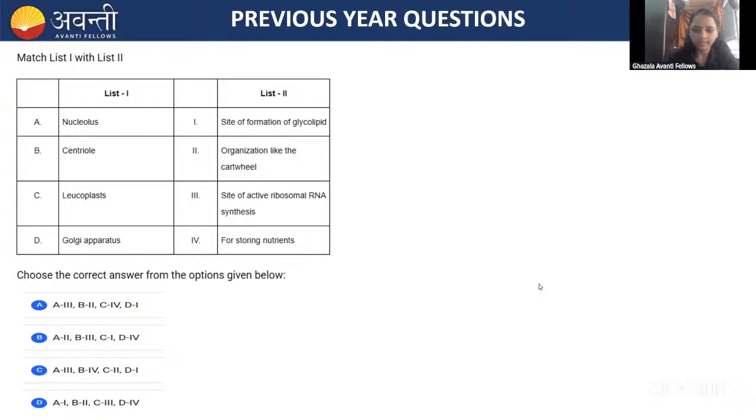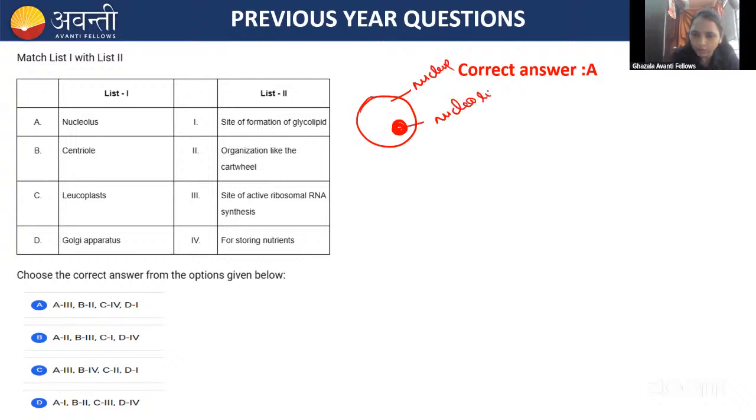Okay, see here, guys. The correct answer is A. When we talk about the nucleus, inside it there is a nucleolus. Inside the nucleus, the ribosomal RNA is synthesized. Inside the nucleus only, the DNA replication, RNA synthesis, all these things happen. So here, the ribosomal RNA is synthesized. Remember. Then coming to the centriole, you can see mainly a cartwheel-like structure. A cartwheel-like organization is the centriole.